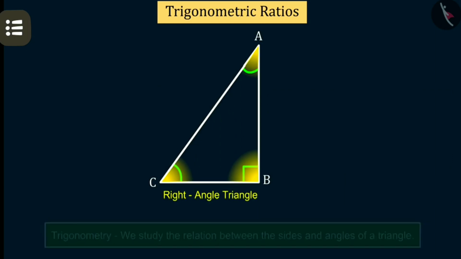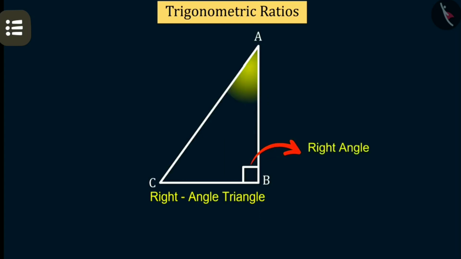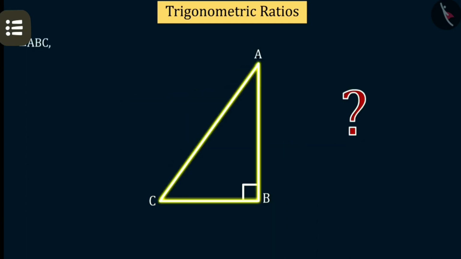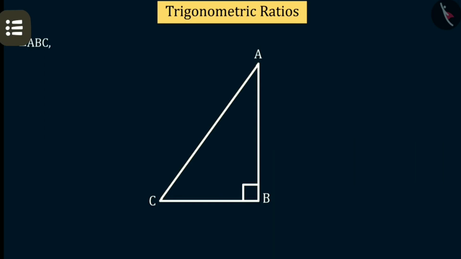Let us consider this right angle triangle, in which angle B is the right angle and angle A and angle C are acute angles. Can you guess which side is the hypotenuse in this triangle? Yes, very right. The side opposite the right angle is the hypotenuse.